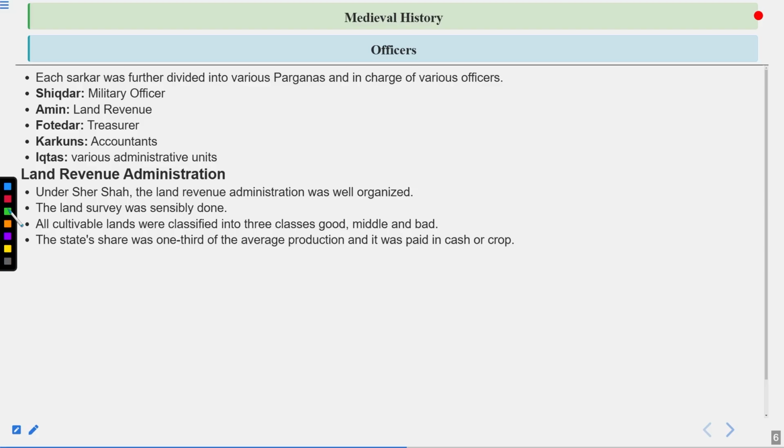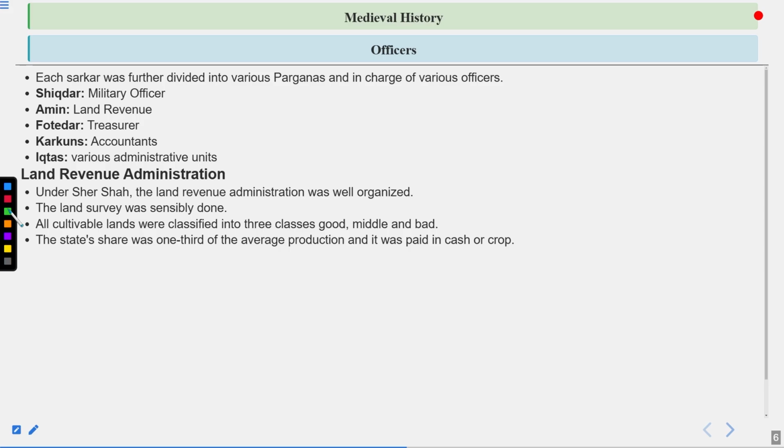The state's share was one third of the average production and it was paid in cash or crop. I hope you remember that I told you that during the time of the Delhi Sultanate, the Mughal Empire, and Sher Shah Suri, only on certain occasions do we see heavy taxation implemented.